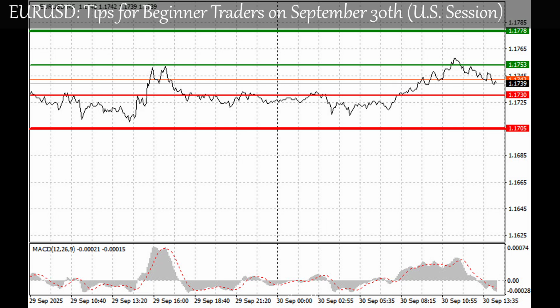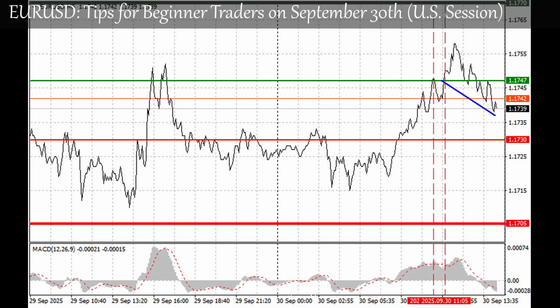A euro rise today is likely after weak US data. Important! Before buying, make sure the MACD indicator is above the zero line and just starting to rise from it.